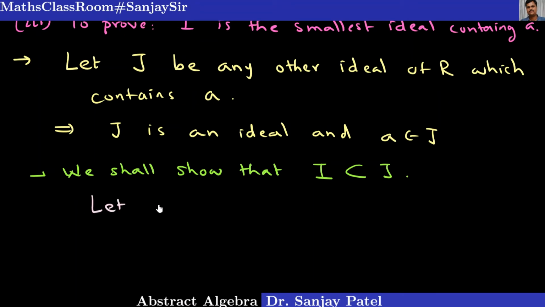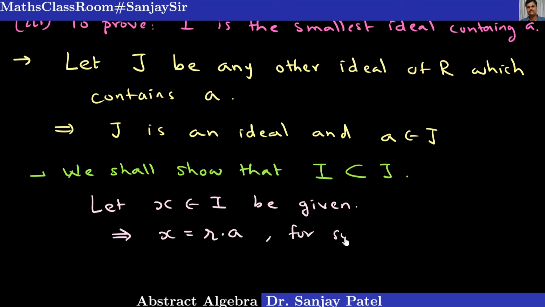So let us start with X belongs to I, be arbitrary. It is any element given to us. Now, as X belongs to I, we can say that X is of the form R into A for some R belongs to capital R, by definition of the set I.